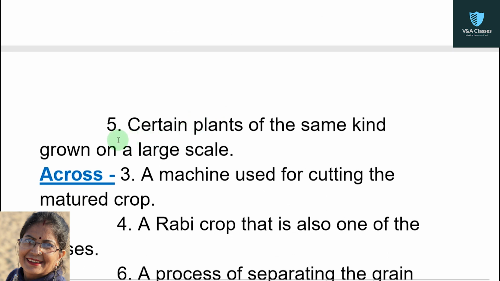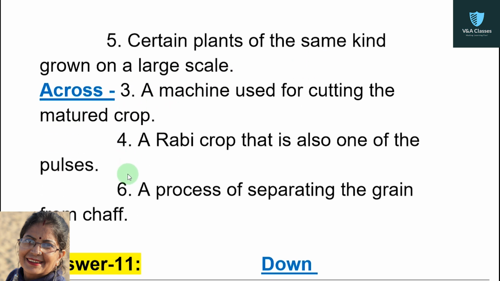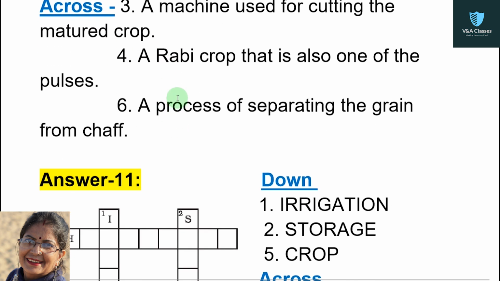Third question, but option is 5, certain plants of the same kind grown on a large scale. Now for across, there are 3 questions, but option is 3, 4 and 6. A machine used for cutting the mature crop. Next question, a rabi crop that is also one of the pulses. Next question, a process of separating the grain from chaff.